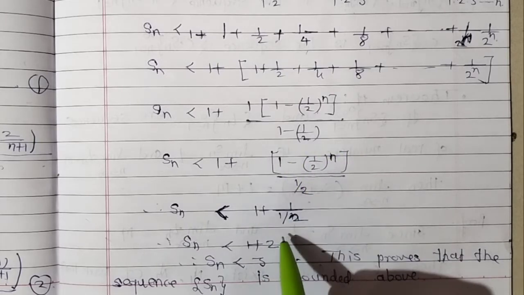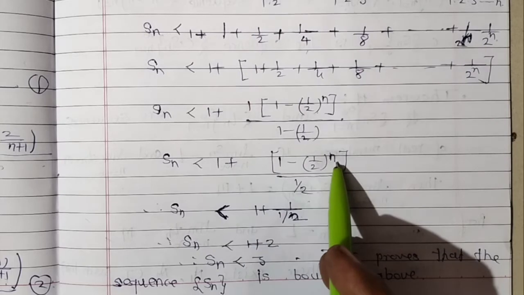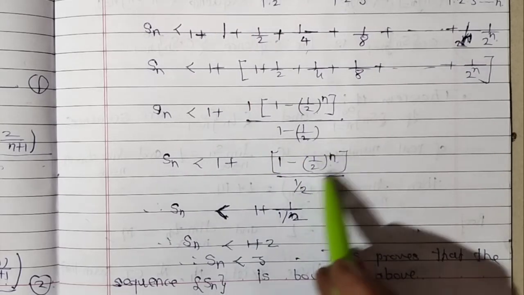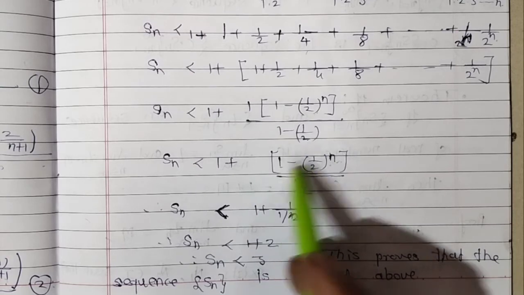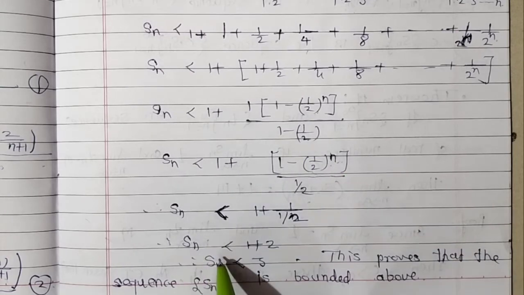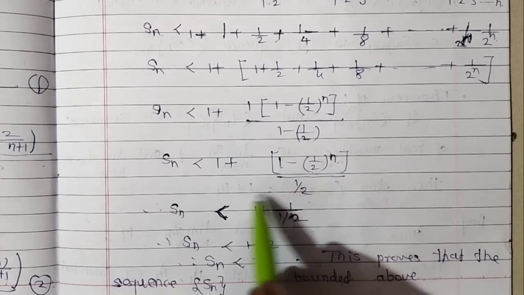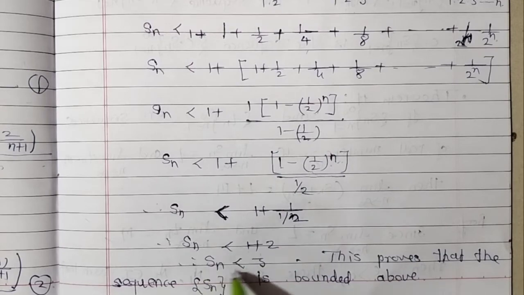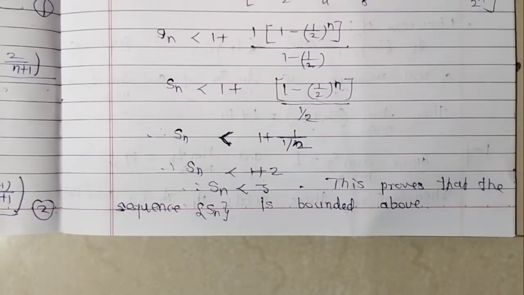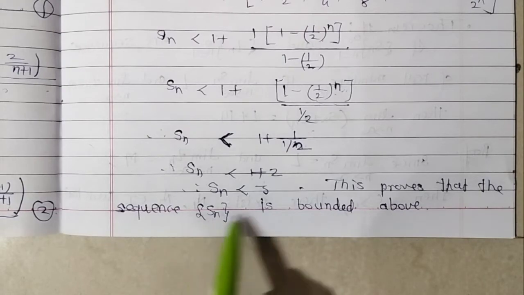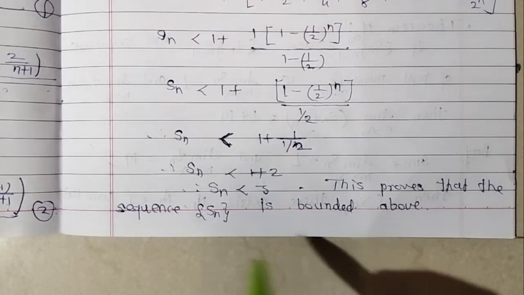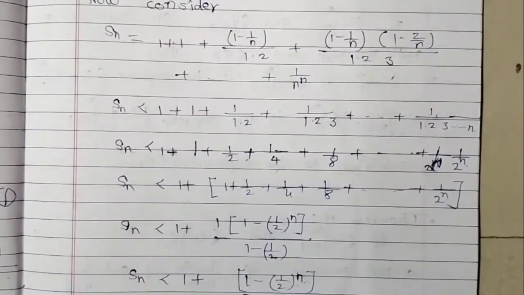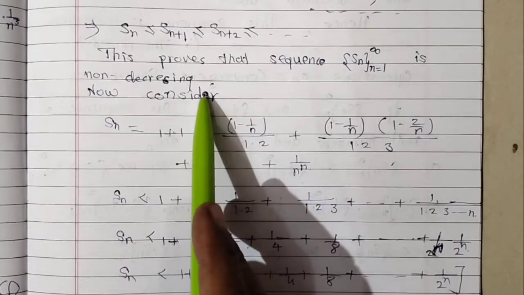Taking the limit, (1/2)^n will be 0, so only one term remains, 1 upon 1/2, that is 2. That means Sn is less than 1 + 2, that is, Sn is less than 3. This proves that the sequence Sn is bounded above. Thus the given sequence is a non-decreasing sequence and it is bounded above.